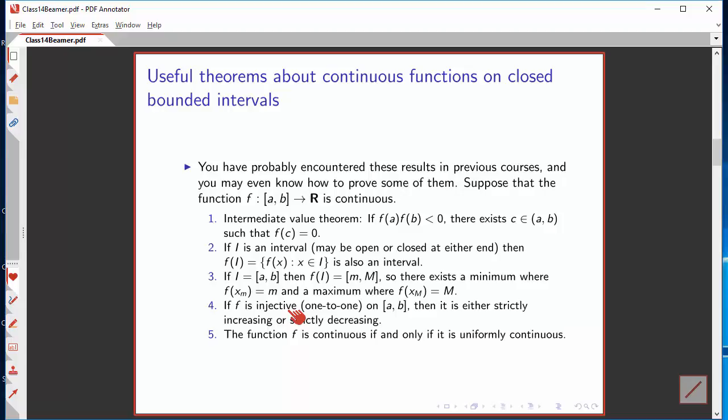If the function is one-to-one, then either it's strictly increasing or strictly decreasing. And finally, on a closed interval, there's no difference between continuous and uniformly continuous.